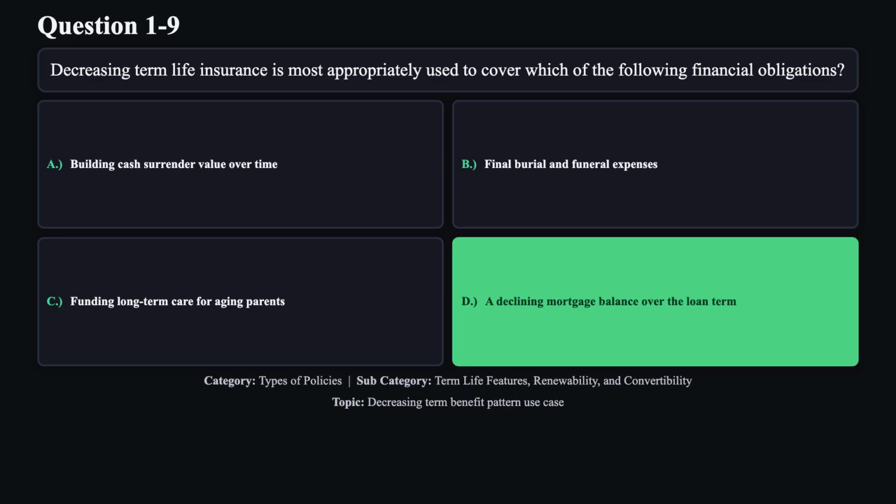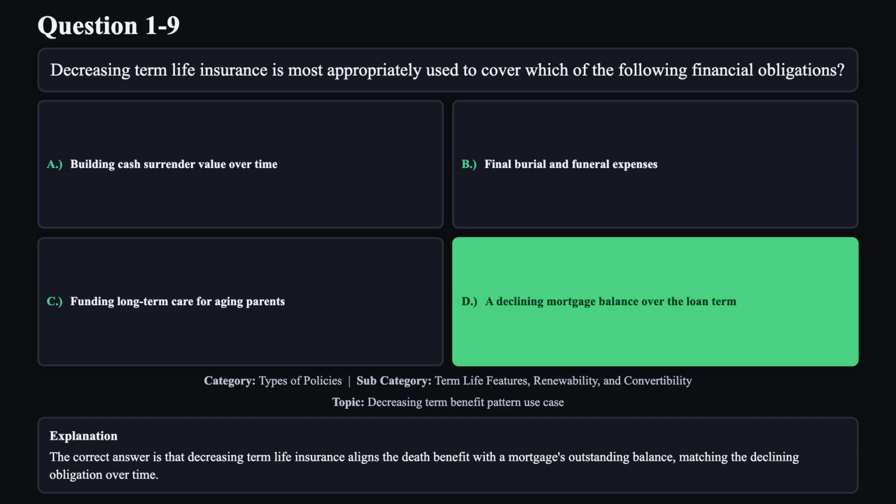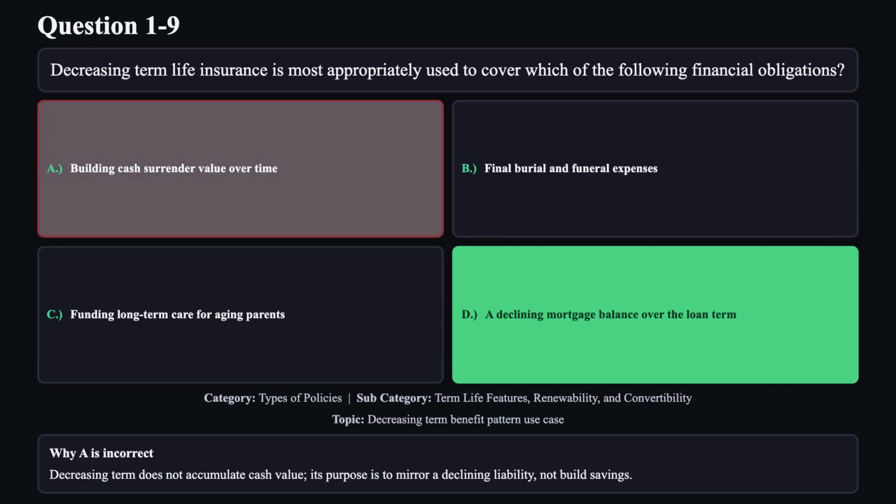The correct answer is D. The correct answer is that decreasing term life insurance aligns the death benefit with a mortgage's outstanding balance, matching the declining obligation over time. Reason A is not correct. Decreasing term does not accumulate cash value. Its purpose is to mirror a declining liability, not build savings.